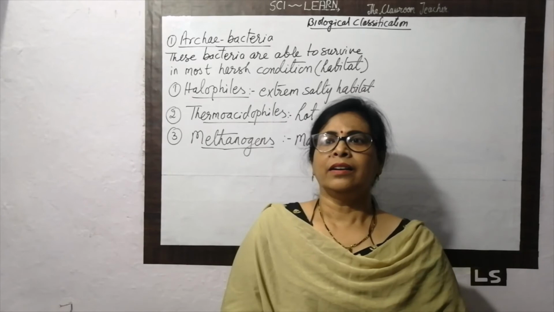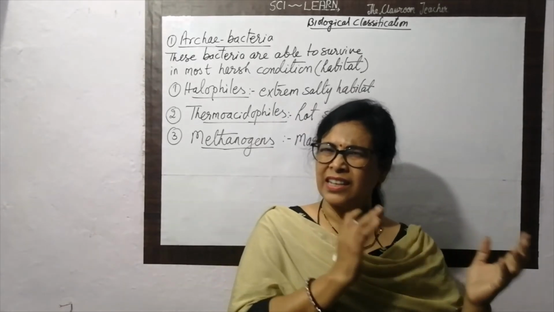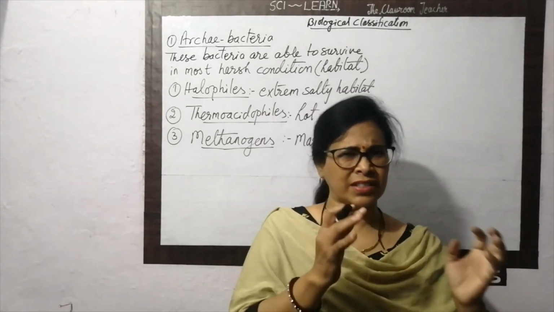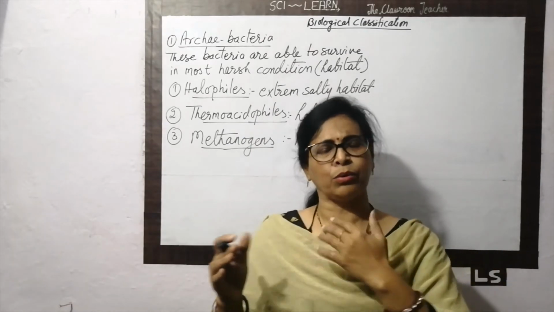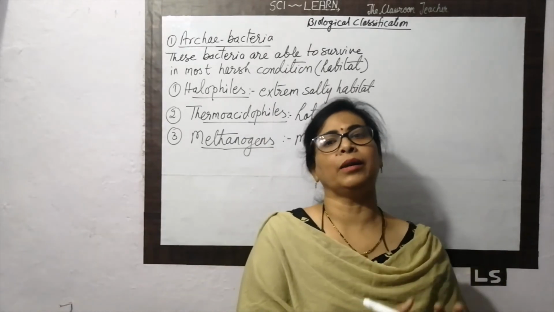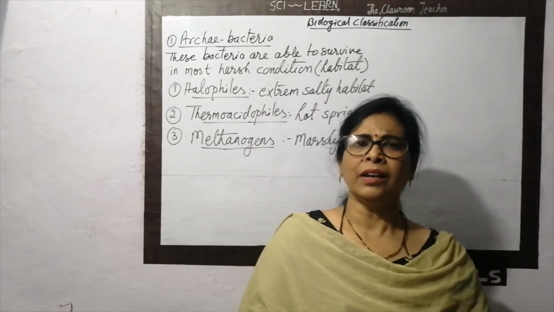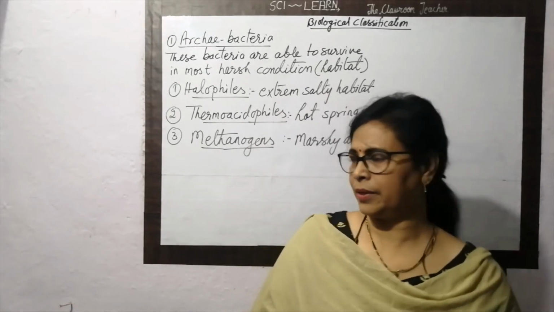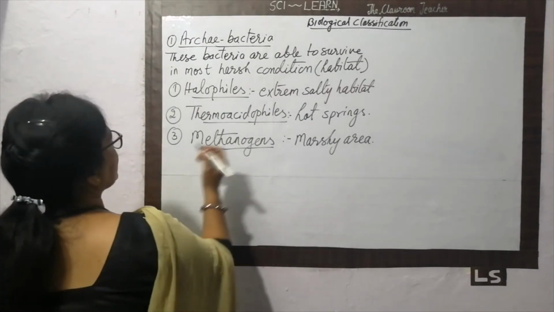These bacteria have a different cell structure as compared to the normal eubacteria. Because of that, they are able to survive in extremely adverse or harsh habitats. Why are they able to survive in such an extremely harsh habitat? Because they have a different cell structure, some peculiarity in the cells.